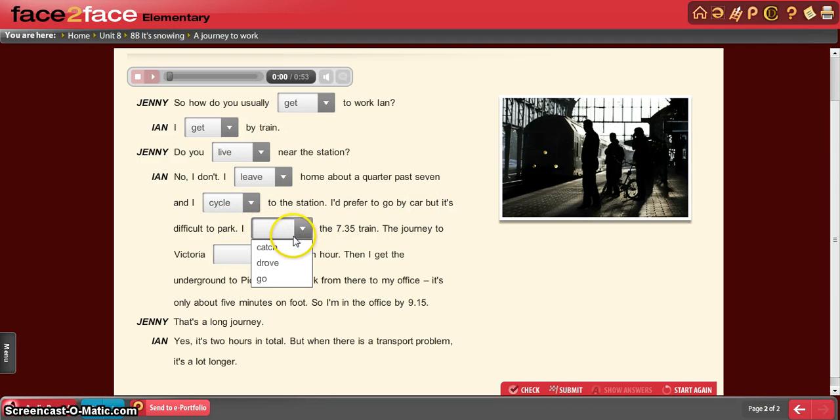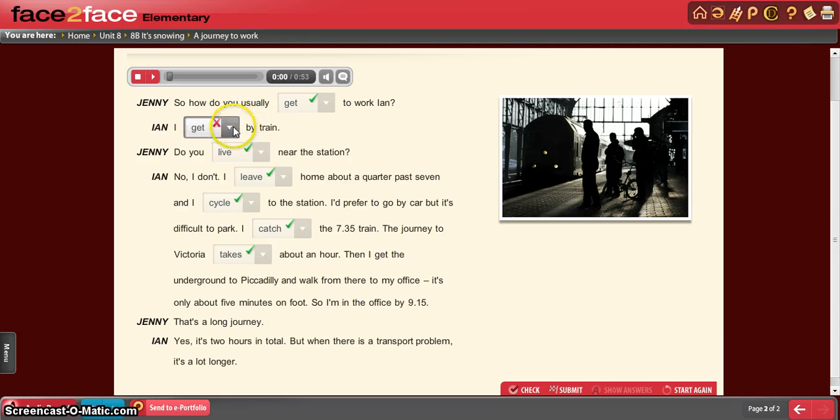I catch the 7:35 train. The journey to Victoria takes about an hour. Then I get the Underground to Piccadilly and walk from there to my office. It's only about 5 minutes on foot, so I'm in the office by 9:15. That's a long journey. Yes, I know. It's 2 hours in total, but when there's a transport problem, it takes longer.